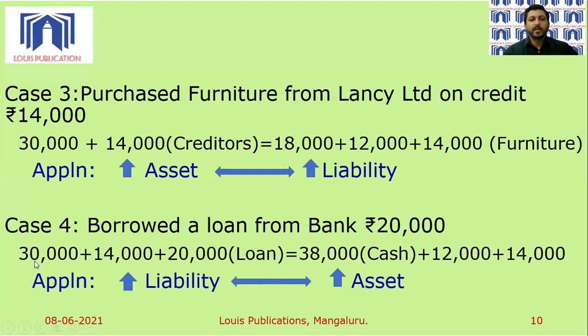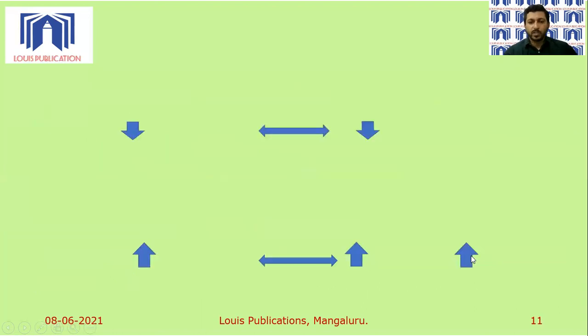So if we total, the left hand side is 64,000. On the right hand side, we have 30, 40, 50, 60 and 4,000. So 64,000 on both the left hand side and the right hand side. Let's remember these numbers. 30,000 plus 14,000 plus 20,000 is equal to 38,000 plus 12,000 plus 14,000. Let's remember the numbers for our next case.